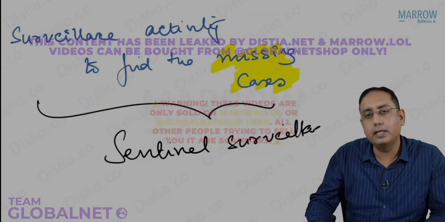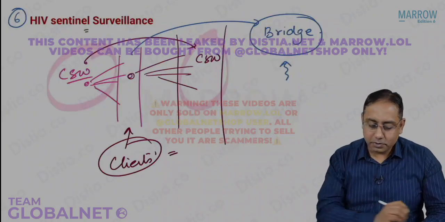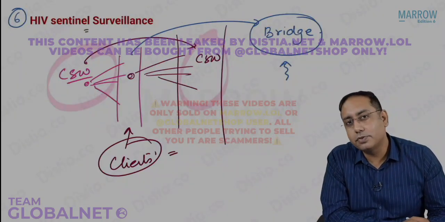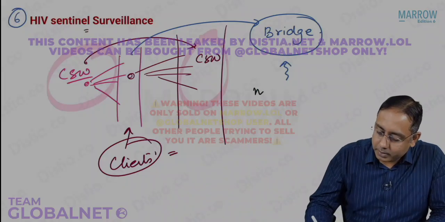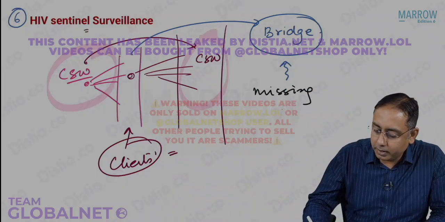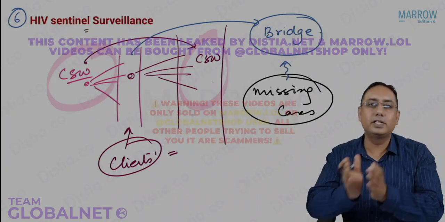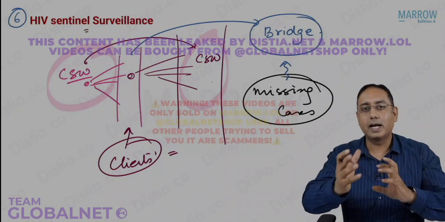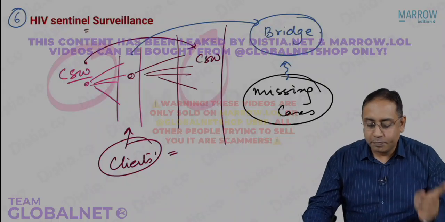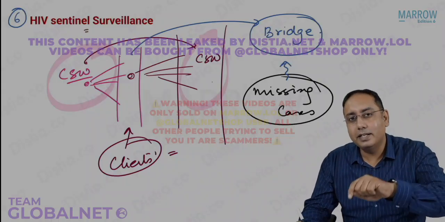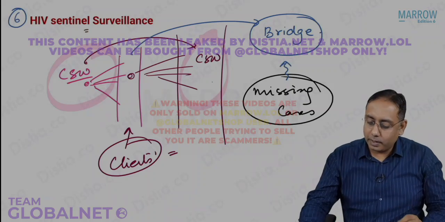Please note, what do you mean by sentinel surveillance? It is to find the missing cases. Who are the missing cases? The bridge population will be the missing cases. The sentinel surveillance is going to tell us what is the exact load of HIV in the community.